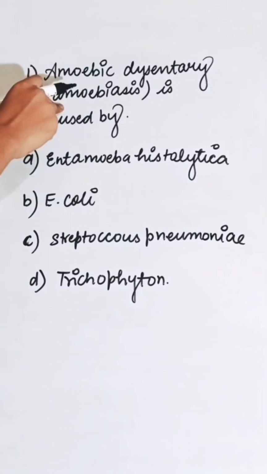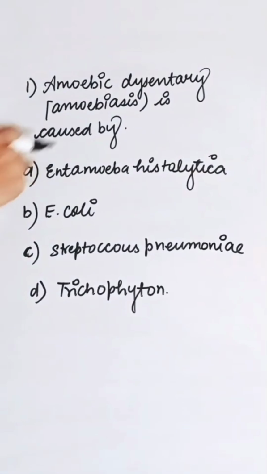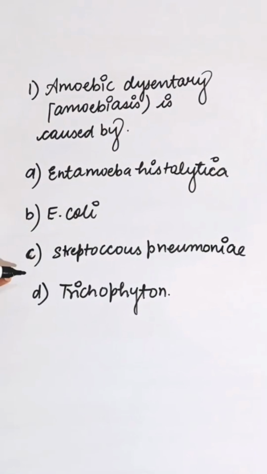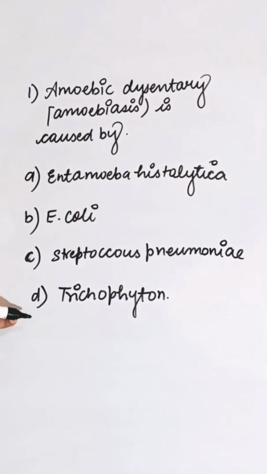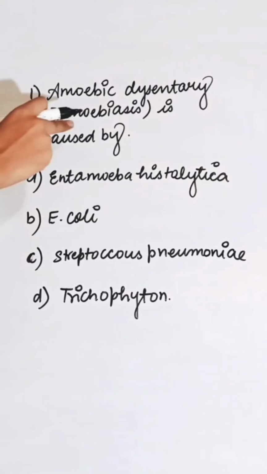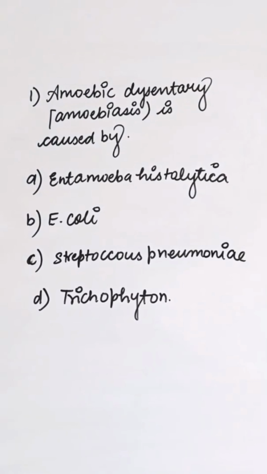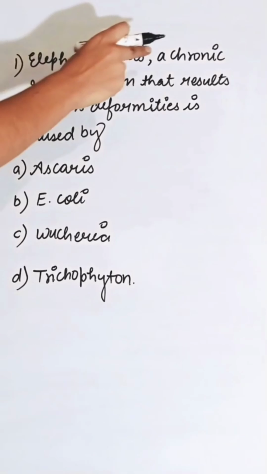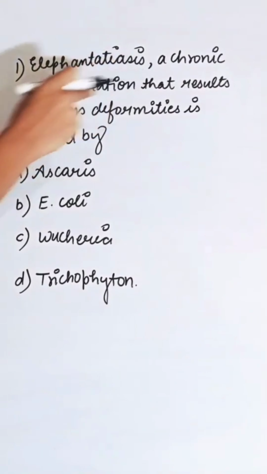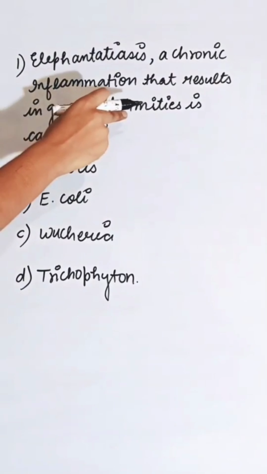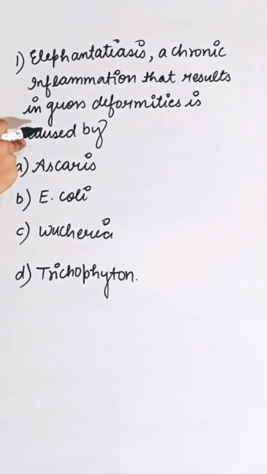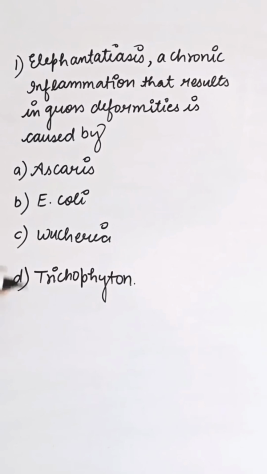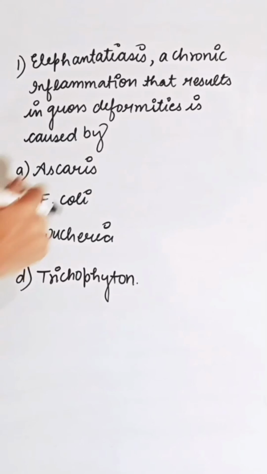Amoebic dysentery, that is amoebiasis, is caused by first option Entamoeba histolytica, second E. coli, third Streptococcus pneumoniae, fourth is Trichophyton. Amoebiasis is caused by Entamoeba histolytica. So correct answer is A. Elephantiasis, a chronic inflammation that results in gross deformities, is caused by first option Ascaris, second E. coli, third Wuchereria, and fourth is Trichophyton.